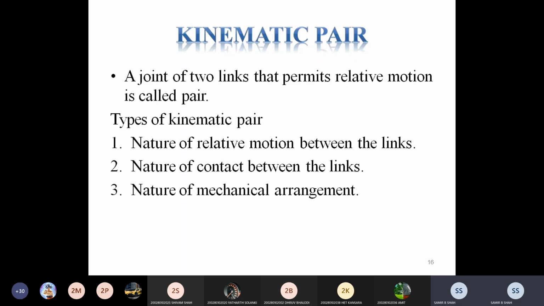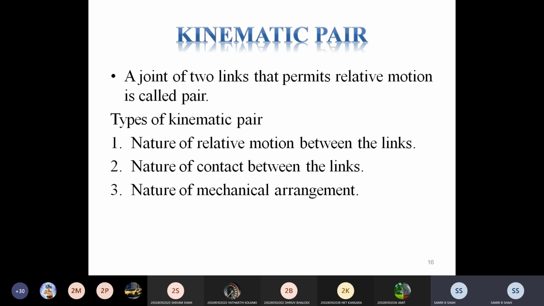Types of kinematic pair. First one, as per nature of relative motion between the links, as per nature of contact between the links, and as per nature of mechanical arrangement between the links.